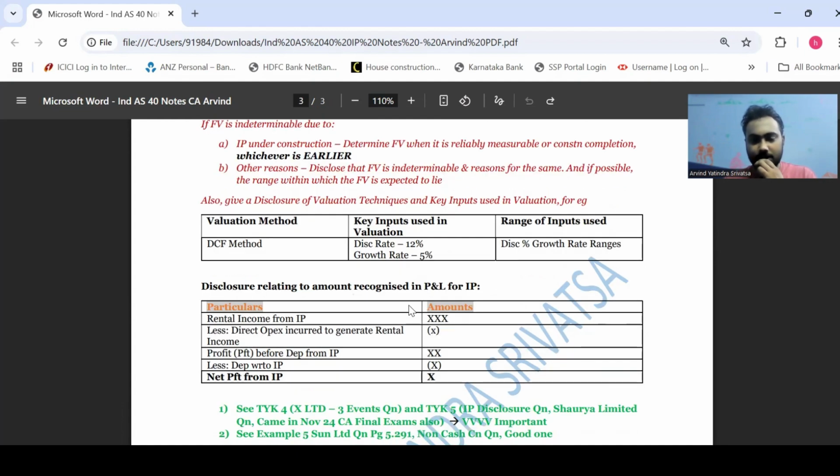You can say that, and the disclosure relating to amount recognized in the profit and loss account for investment property. So particulars, amounts. First you have to say what is the rental income from the investment property, and this is again a disclosure which you give in your financial statements for investment property. You have to then deduct the expenses you have incurred to generate the rental income. Then you will get a number which is the net profit before depreciation from investment property, and your investment property is also subject to depreciation, which you will reduce, and you will arrive at the net profit. So basically, I have a revenue from the investment property, which is the rental income. I've incurred some operating expenses. I'm also getting a depreciation charge, which I will reduce to arrive at the net amount which I'm getting, which you will disclose in your financial statements.